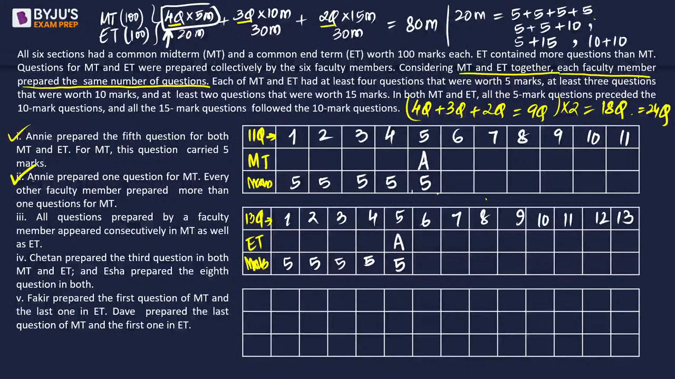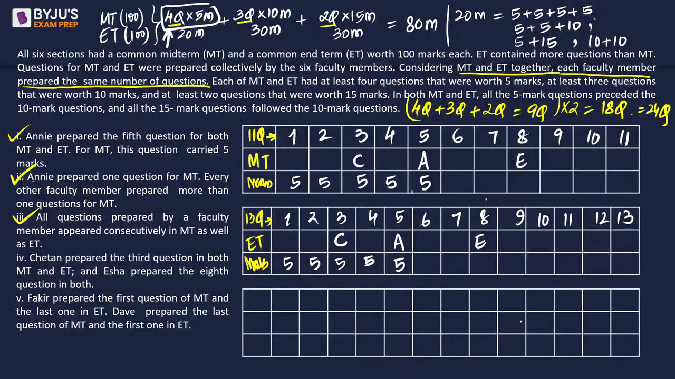All questions prepared by a faculty member appeared consecutively in MT and ET. Okay, that we also know. Chetan prepared the third question in both MT and ET. So Chetan prepares the third question in both MT and ET. And Isha prepared the 8th question in both. So this is Isha and this is Isha.